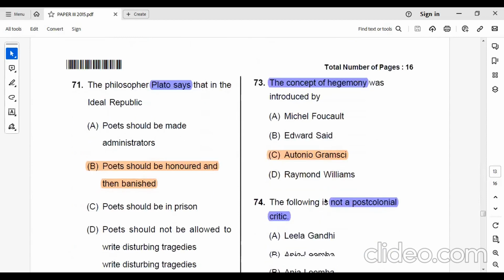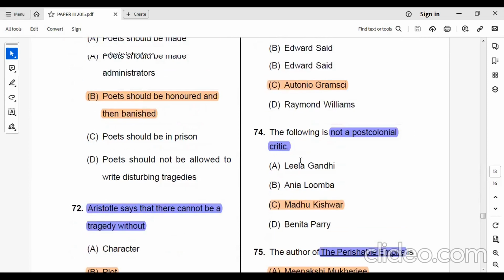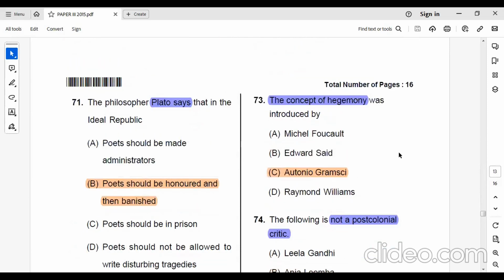Then the philosopher Plato says that in the ideal republic, poets should be honored and then banished. Aristotle says that there cannot be a tragedy without plot. Then question number 73, the concept of hegemony is associated with Antonio Gramsci. The concept of hegemony is introduced by Antonio Gramsci.